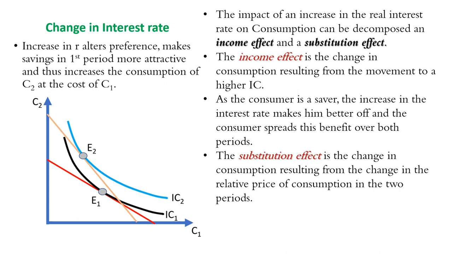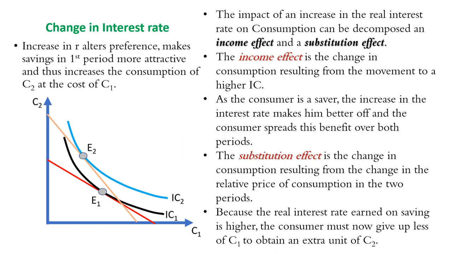In particular, because the real interest rate earned on saving is higher, the cost of current period consumption is higher. So, the consumer must now give up C1 to obtain C2. However, at a higher interest rate, giving up less of C1 will enable the consumer to obtain more of C2.